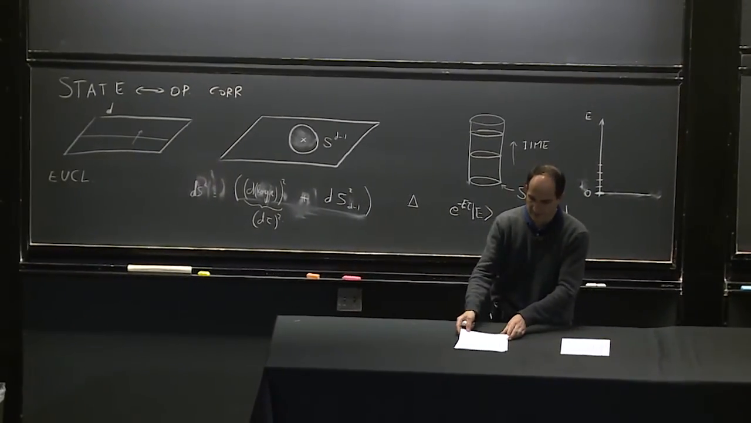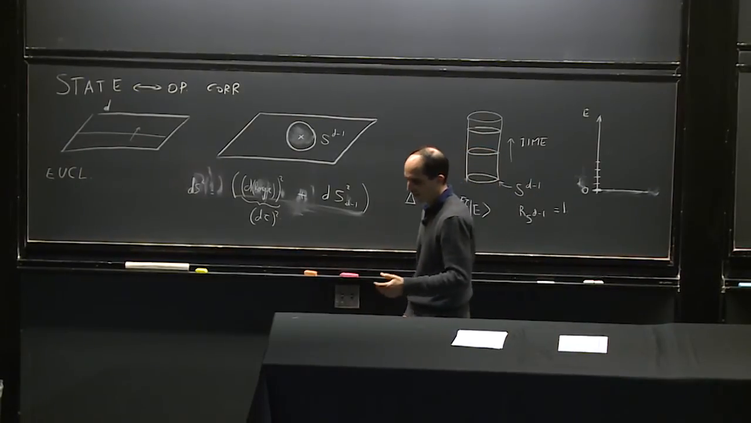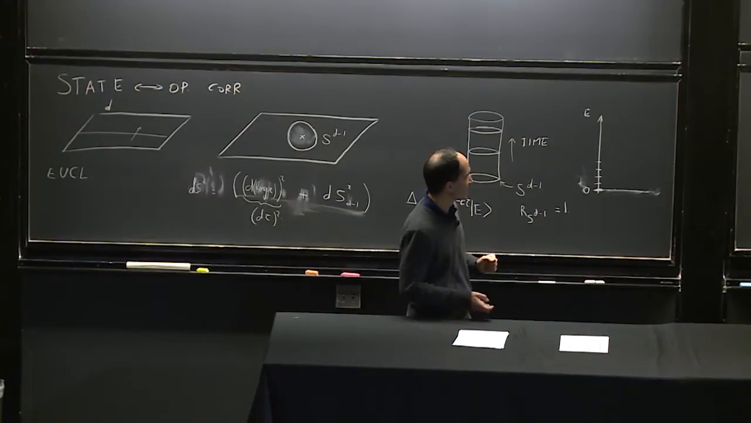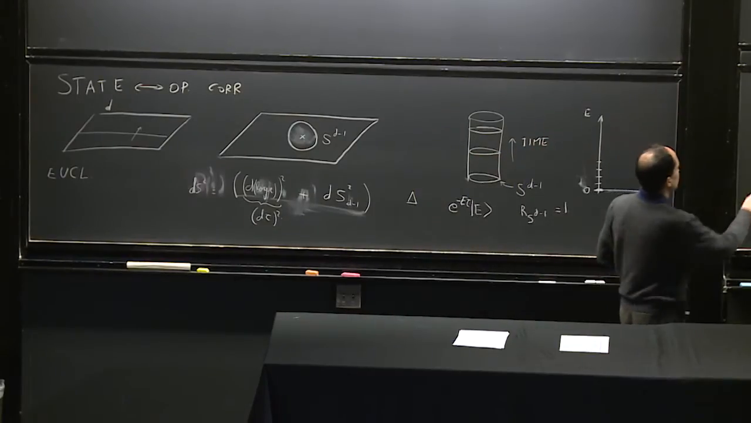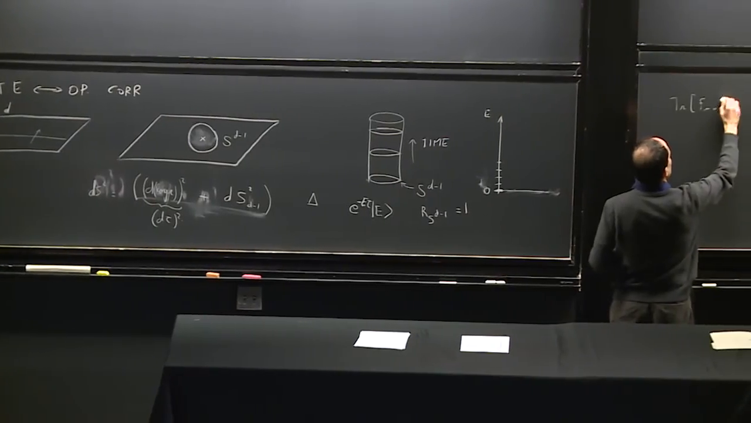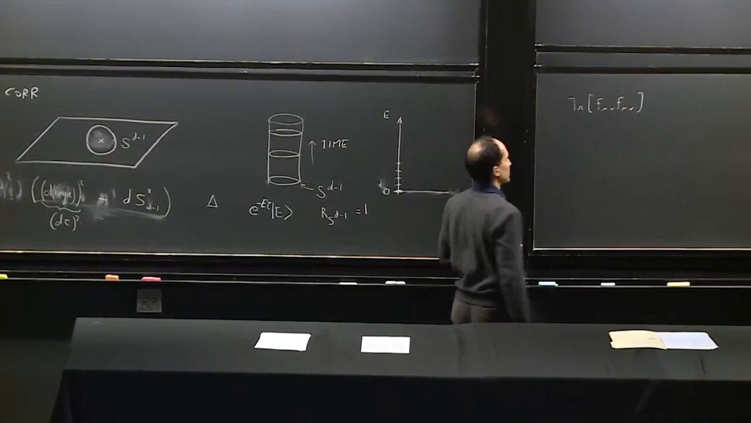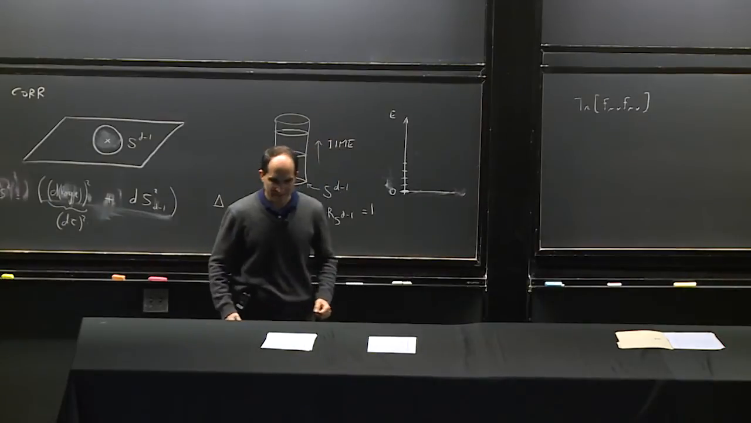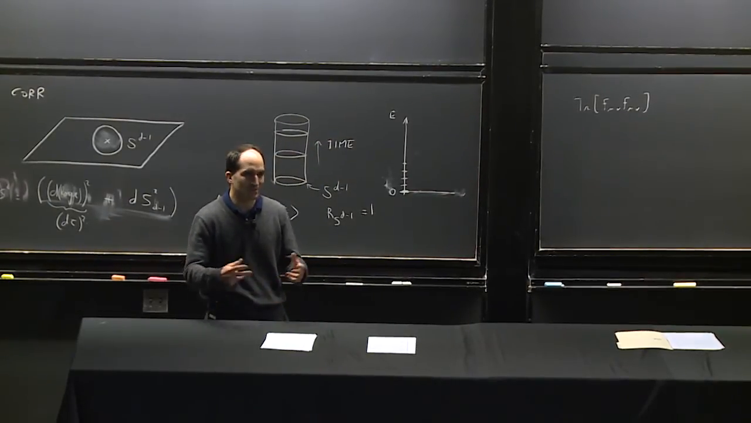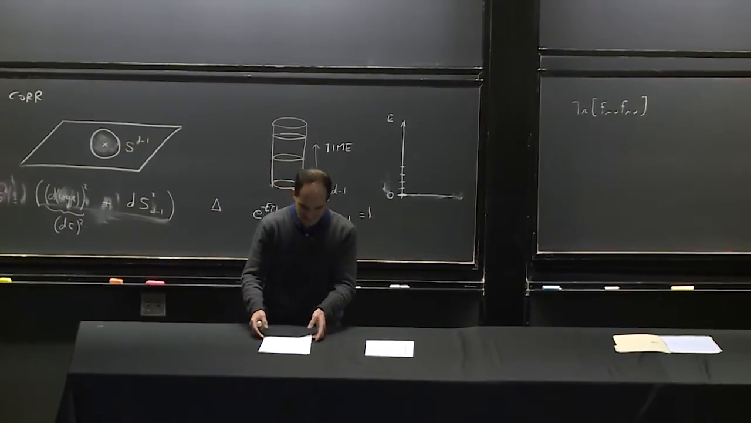If we act with some operator, let's say it could be the operator trace F squared in QCD, for example, that operator will not create a single state, but it will create a superposition of different glueballs, of different states in the theory.